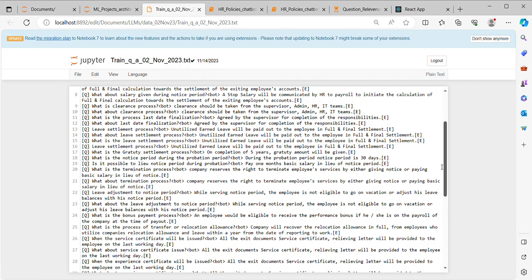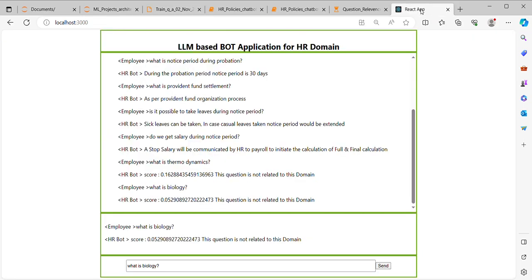The rest of the time went into development of the React application, the API server, and model deployments. So this is my experience in customizing and fine-tuning large language models.